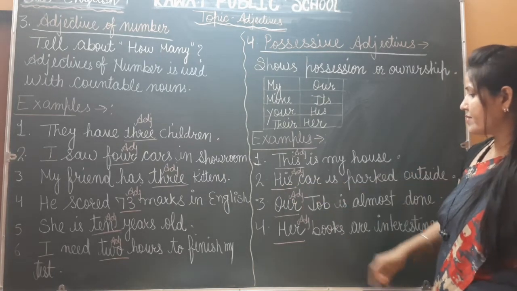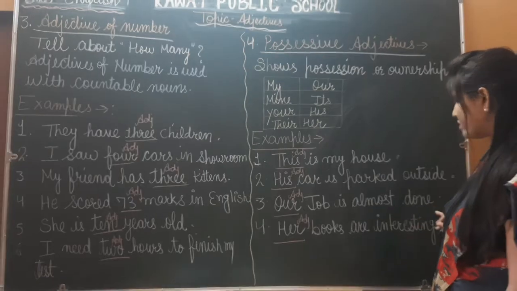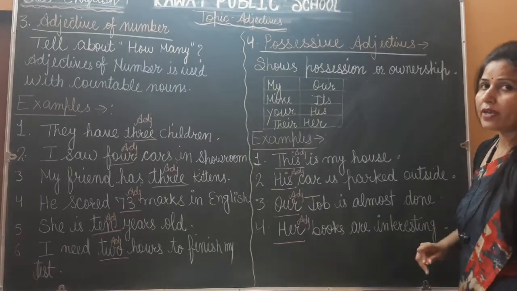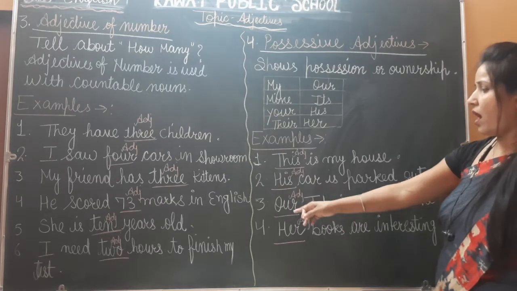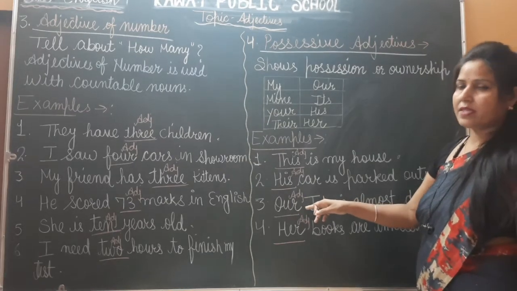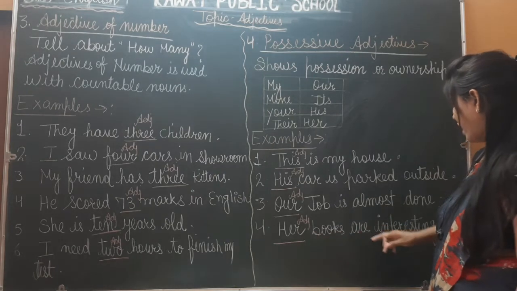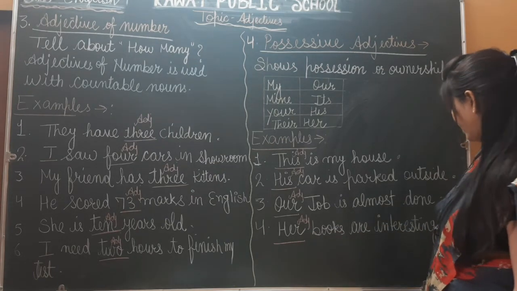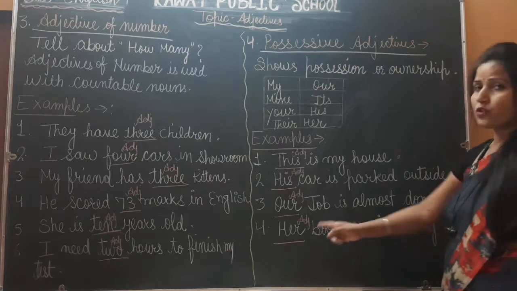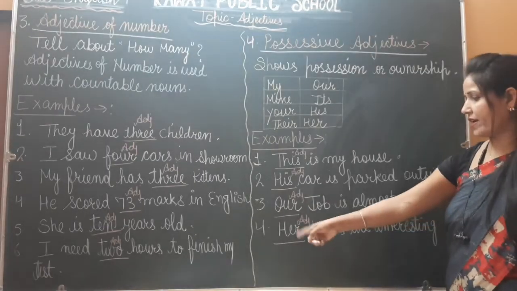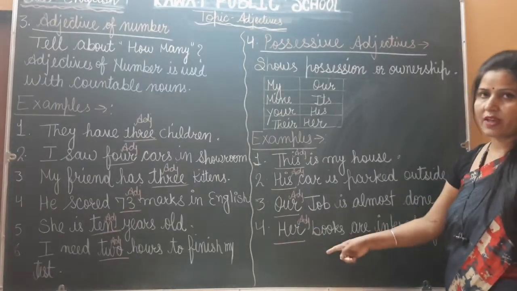In the third example, our job is almost done. In this sentence, what is an adjective? Yes, our is a possessive adjective. And next, fourth, her books are interesting. Her books are interesting. So in this sentence, what is an adjective? Yes, her, it is a possessive adjective.